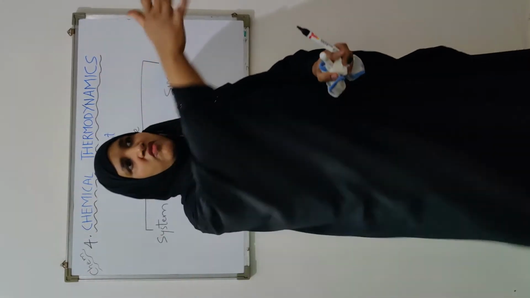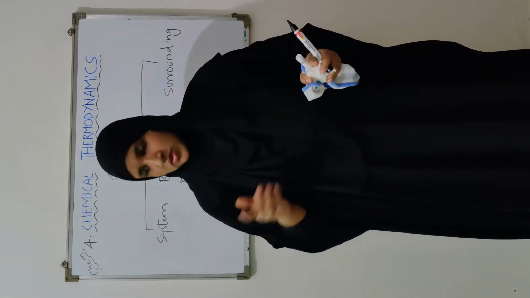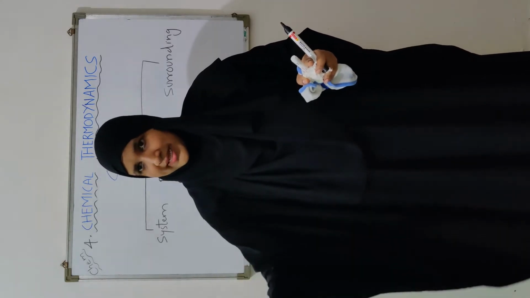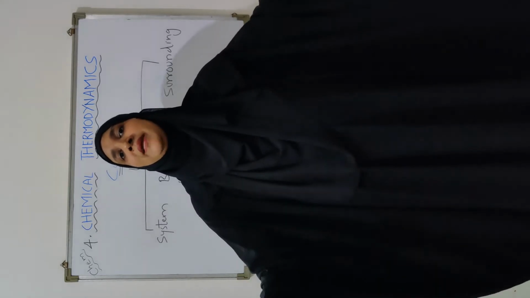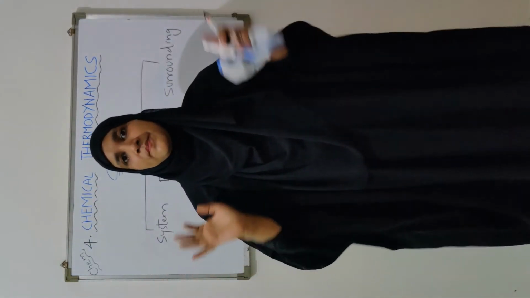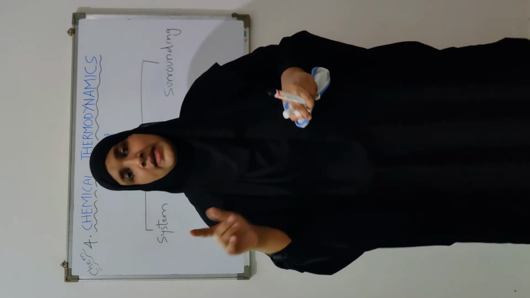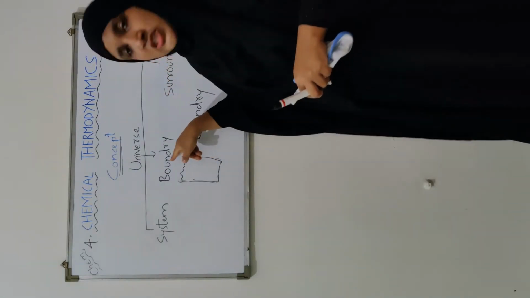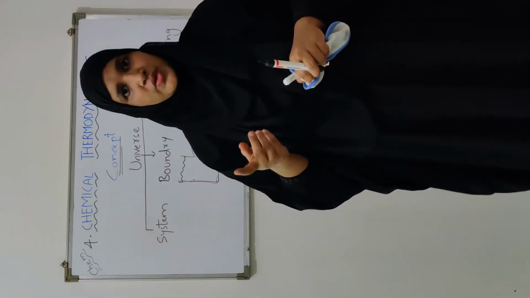There is no wall here in 1 square meter. Though the wall does not exist here, my thermodynamic study will be restricted to only this much area. So it is not necessary that boundaries are always actual boundary. These boundaries can be imaginary or virtual also.